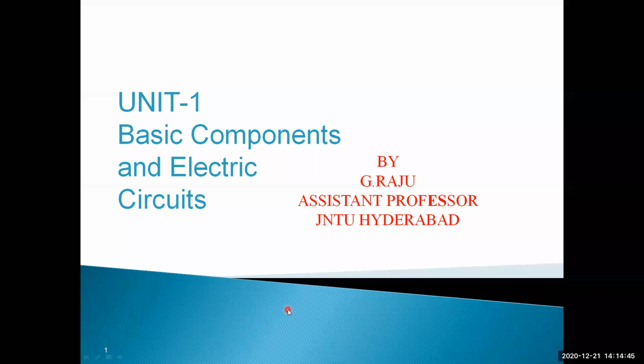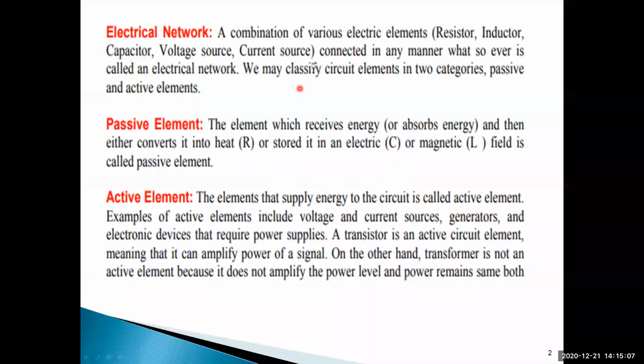Not only CSE, not only triple E, you are from CSE. So this is one of the subjects introduced for you because of the basic need and importance of the basics. Okay, it's clear. So from this, first I have to introduce some concepts about electrical circuits. When I'm explaining the concept, everyone write in your notes. I will give sufficient time to write. All of you write this concept in your notes.